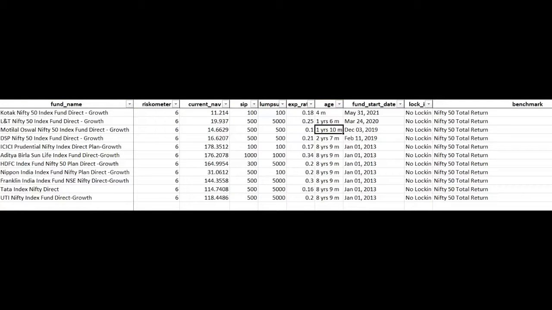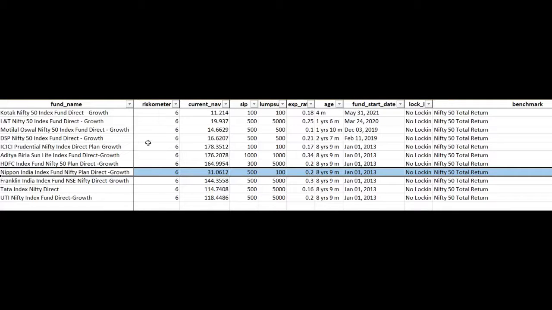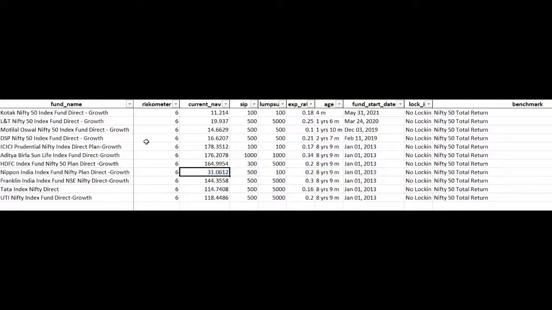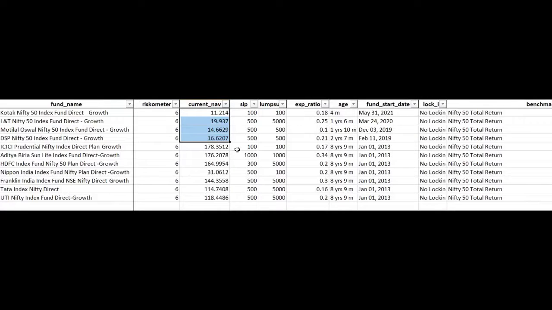Here is the current NAV of the respective funds. From this, we can see that NAV averages at 150 to 160, except the Nippon India Index Fund. So we can expect the same for the top 4 as well. Now, let's take a look at expense ratio. It averages at 0.2 to 0.3, not a big deal.